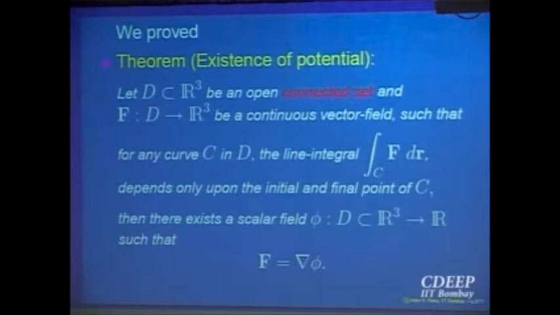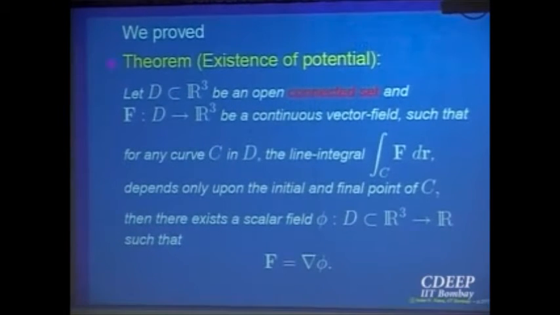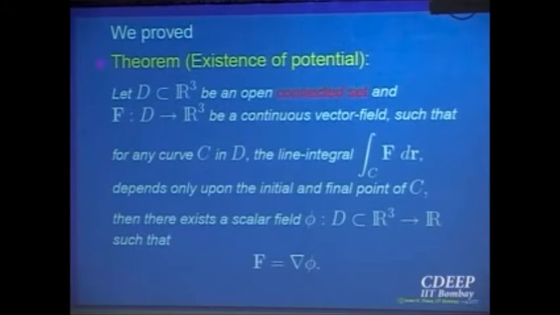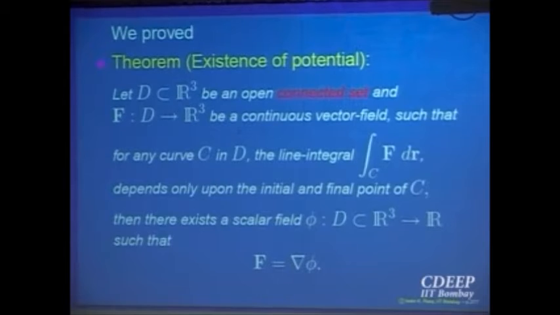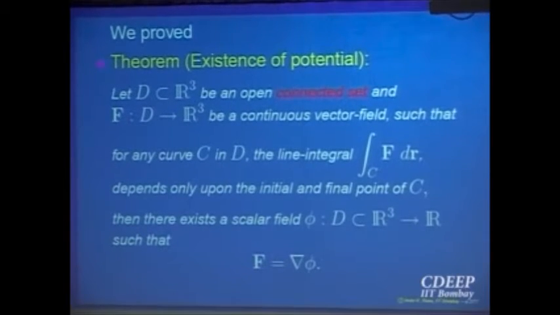So this is essentially that second part of the fundamental theorem of calculus for one variable that you had, right? The first part said that you can integrate the derivative as the difference between the values at the end points. That was the first one. So for line integrals, that gave us that if you integrate the gradient of a scalar field, then it is nothing but the value at the final point minus the value at the initial point. So this is the second part of that fundamental theorem of calculus.